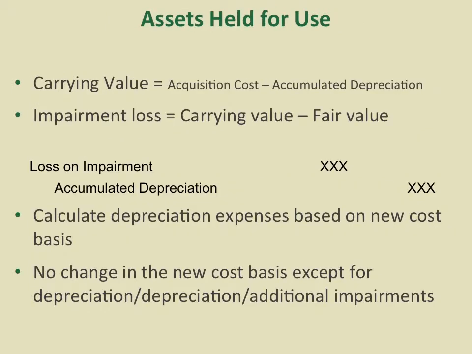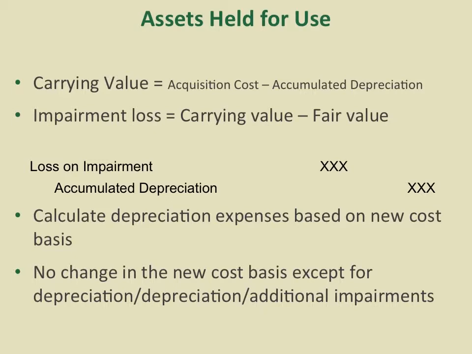Now, in terms of how to treat this asset impairment on our accounting book, first of all, we need to categorize the assets into two buckets. The first bucket is those assets held for internal usage, for example, your equipment, your building, your property. For those types of assets, first of all, we calculate carrying value. It equals acquisition cost minus accumulated depreciation. Then we calculate the impairment loss, which equals carrying value minus fair market value. So impairment loss is the excess of the carrying value over the fair market value.